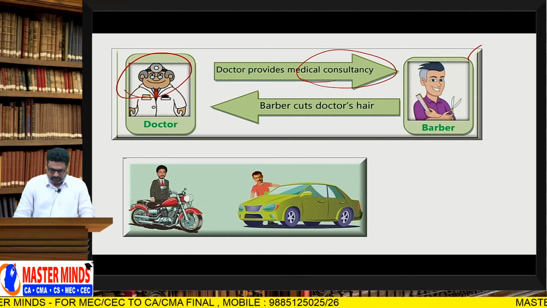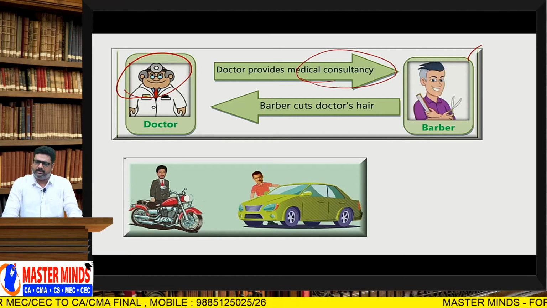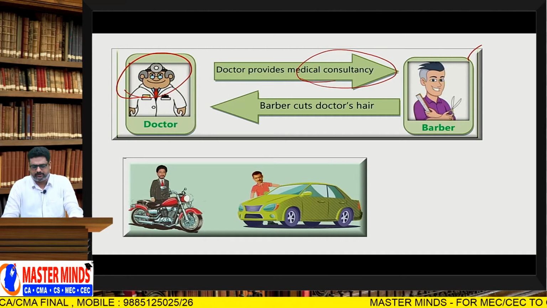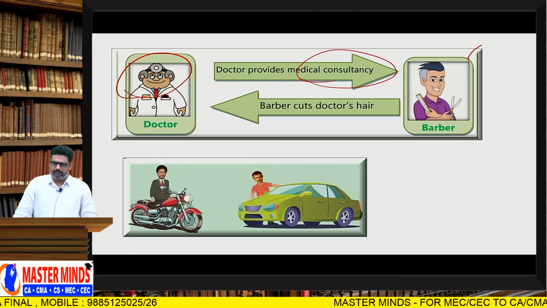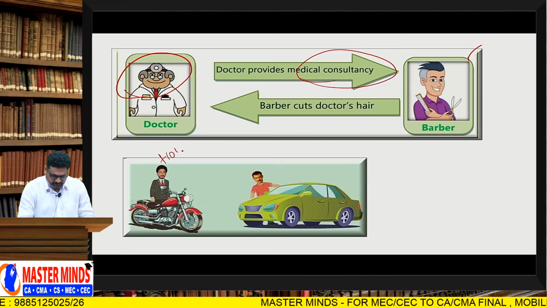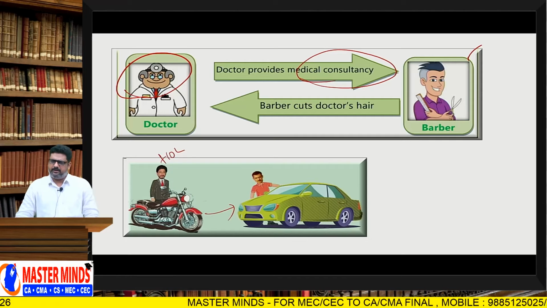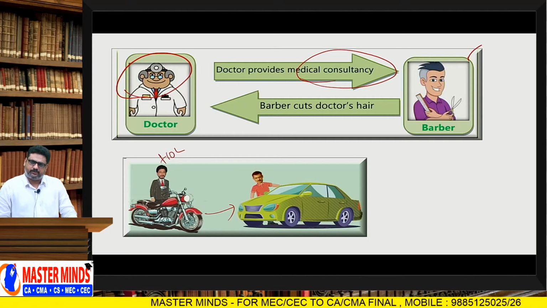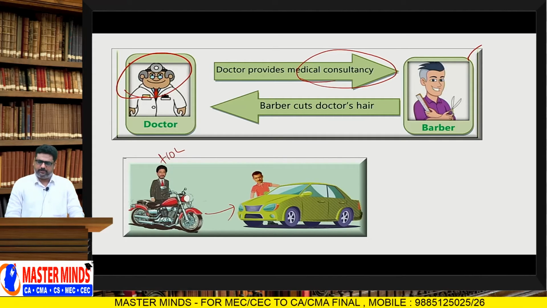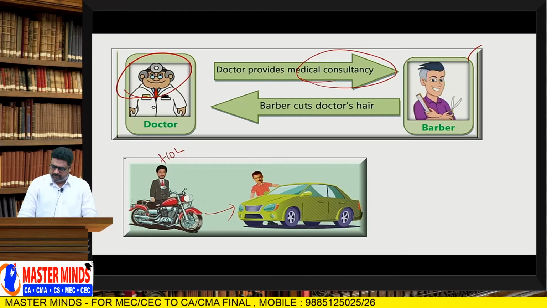Okay. And here, the doctor provides medical consultancy service to this person, and in return the barber provided a beautiful haircut to the doctor. So in this particular case, two parties exchanged non-monetary consideration. So it comes under barter. Barter is also a form of supply. And whereas this bike plus 10 lakhs is in exchange for this car. In this case, two parties are exchanging non-monetary consideration, but some part of the consideration is in terms of money. Therefore, it comes under exchange.